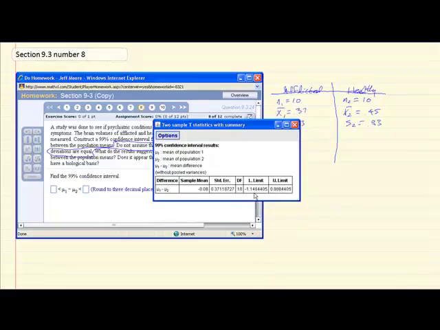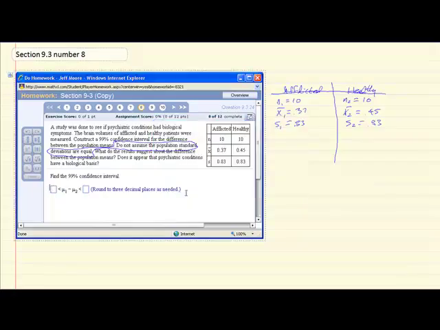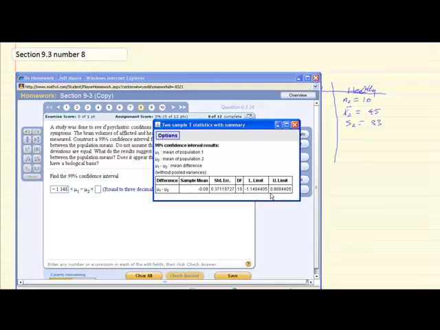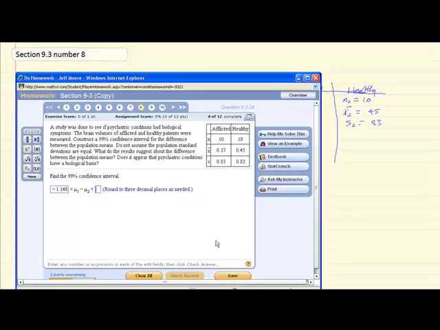Now this gives us a lower and an upper limit of minus 1.148 for the lower limit, rounded to 3 decimal places, and an upper limit of 0.988 when we round to 3 decimal places.